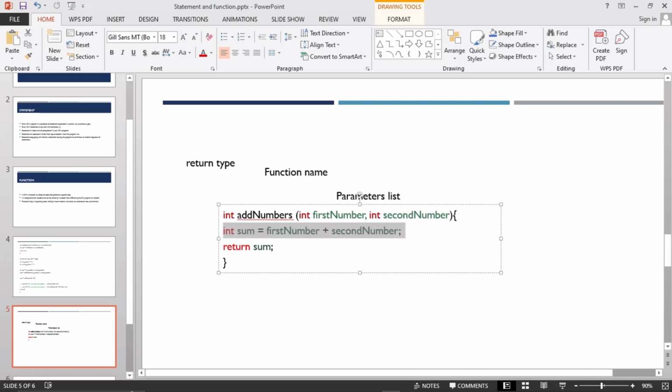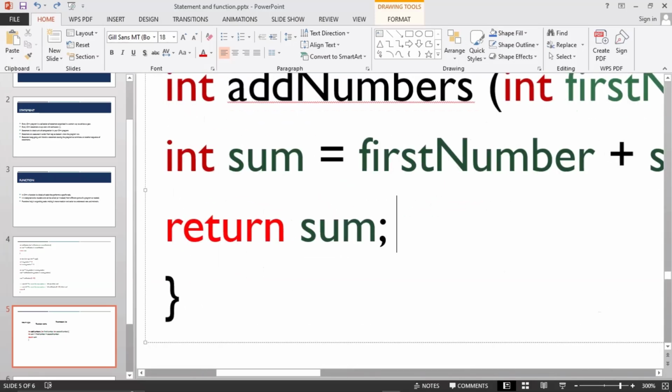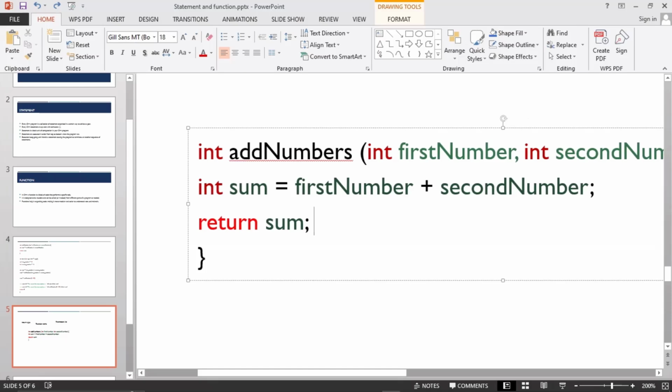Like I said, every function takes blocks of code, and they contain blocks of code to achieve a certain goal. Here we actually have a statement inside of this function. I told you a statement ends with a semicolon, and an example of what you see here is the semicolon. You can see it better like this. So this is the semicolon here.